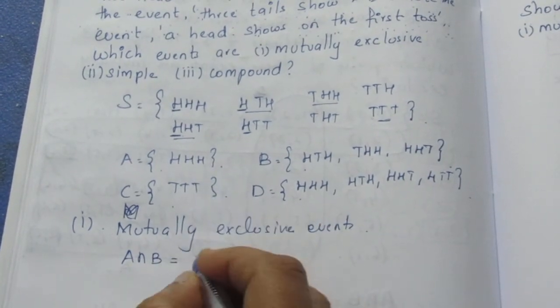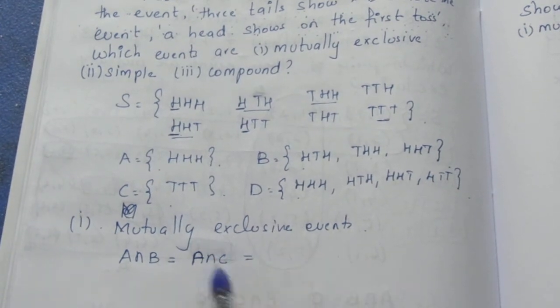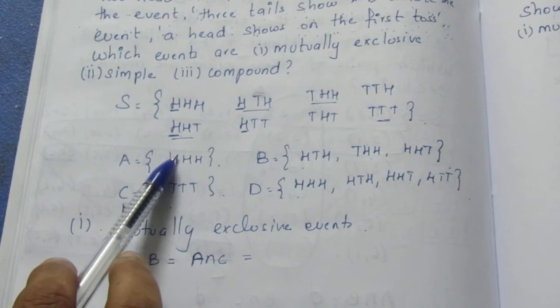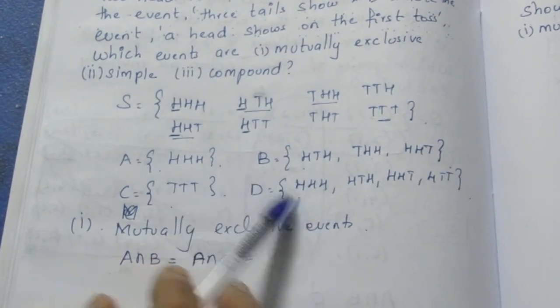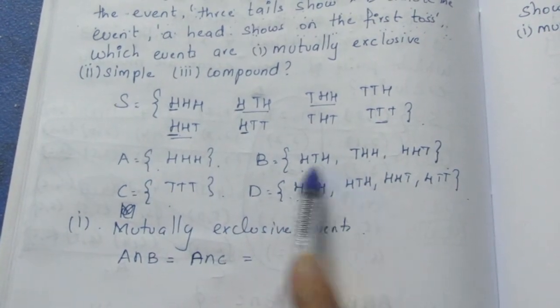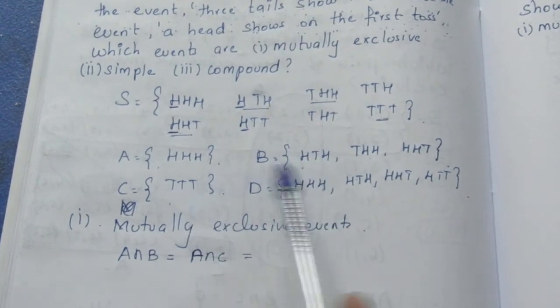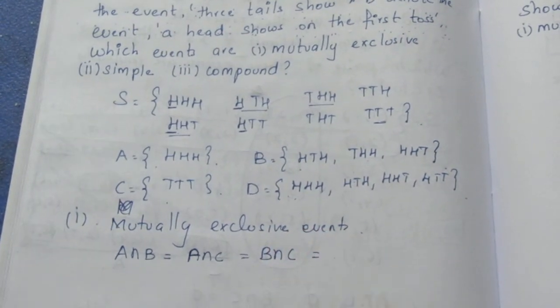Check with C, A intersection C is also a null set. Now if we compare A with D, we have 3 heads, so there is an intersection, so leave it off. Compare B and C: no intersection. So B intersection C is a null set.